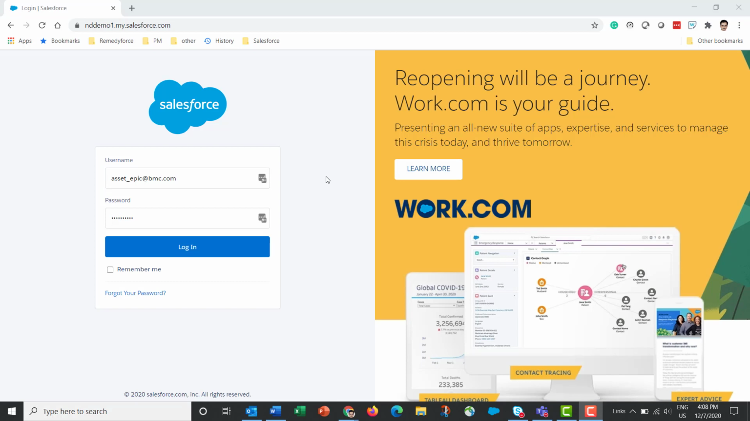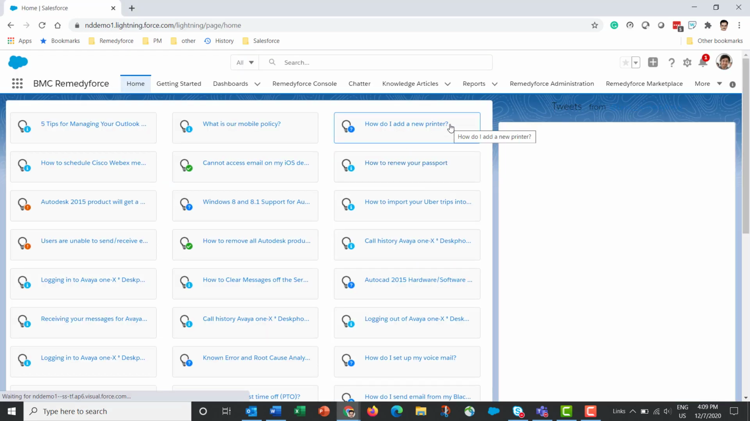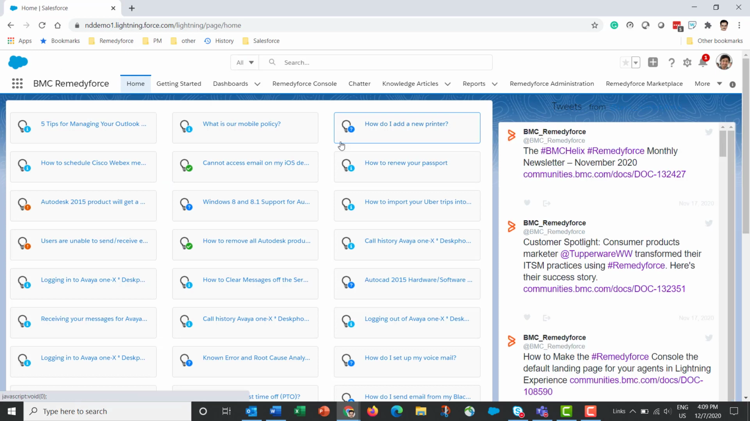In my Remedyforce org, I have set up my domain, which means that I have a specific URL to log into, and this happens to be my login URL. So I'm logging in from here. If you haven't set up my domain, then you can use the usual Salesforce login page, that is login.salesforce.com. I'm now at the home page of Salesforce.